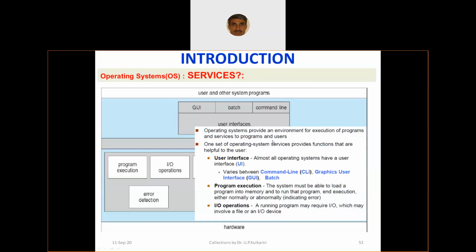Now, let me get into the other one, the user interface, right? We talk about the command line or graphical user interface. The term interface speaks for itself. Any command that you type on the screen will be made available to the system, it executes, and the response you will get back. So this is how it works.